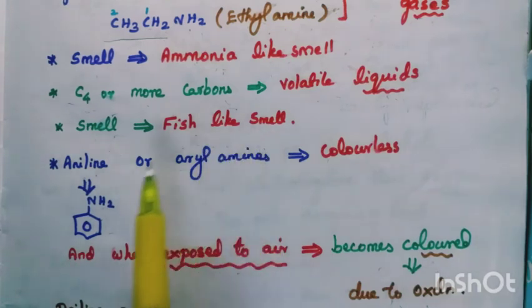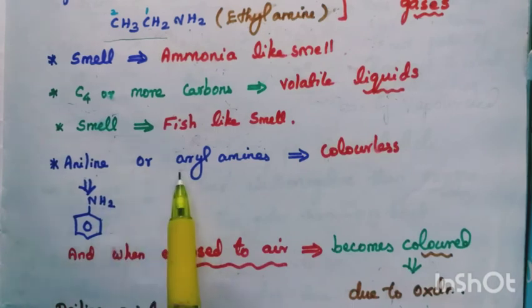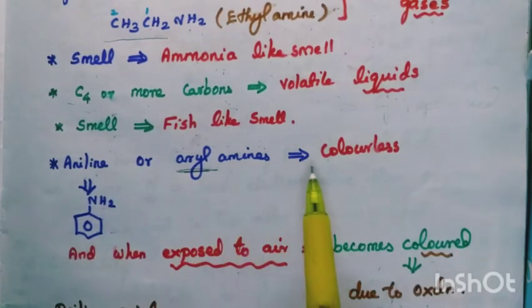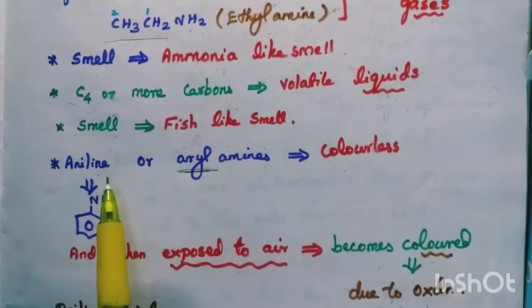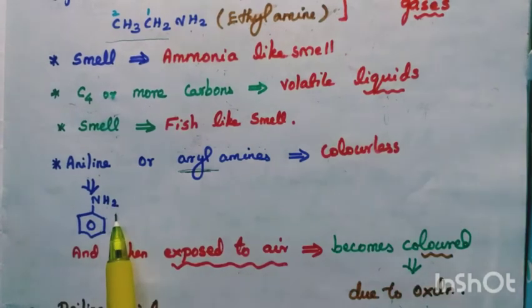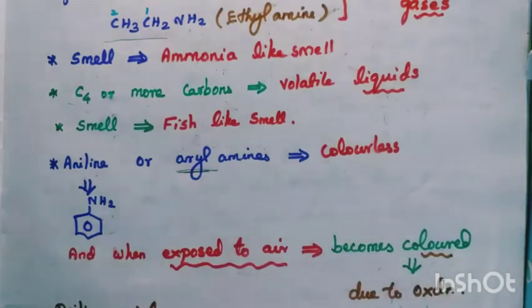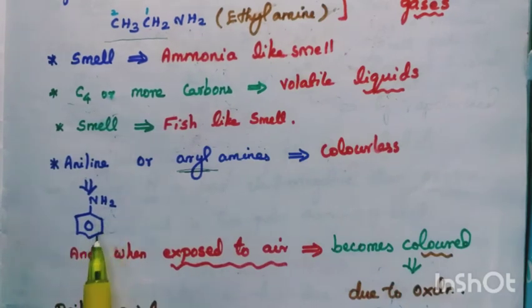Odor means smell. Aniline is an aryl amine, an aromatic compound. It is colorless. In aniline, the NH2 group is directly bonded to the benzene ring. And when it is exposed to air, what happens?